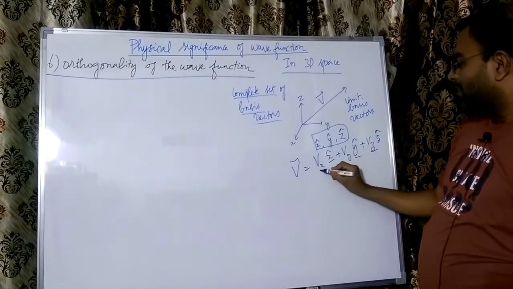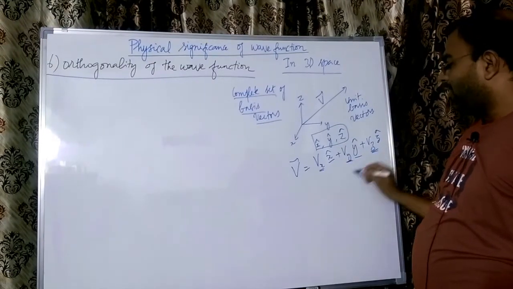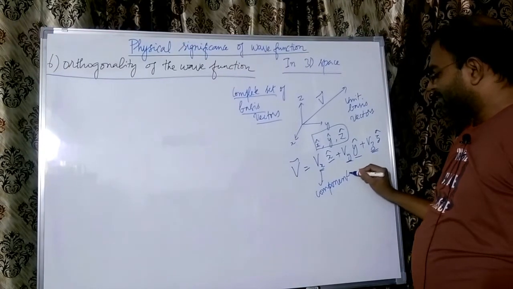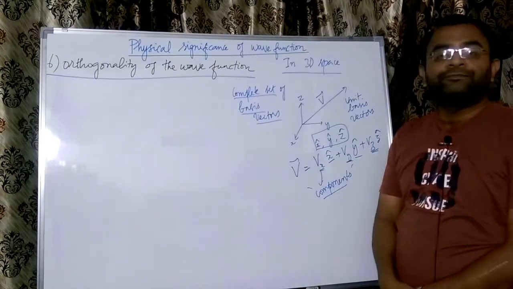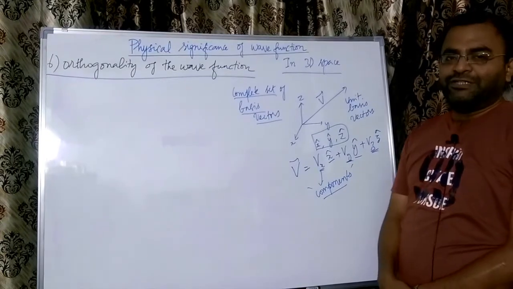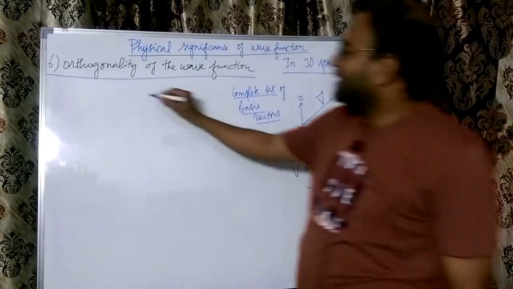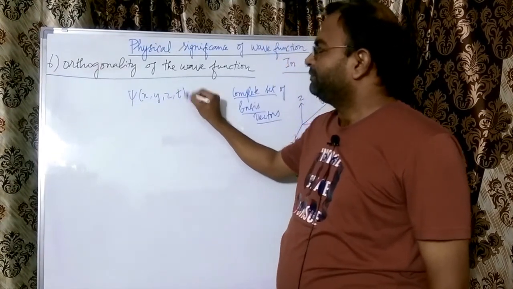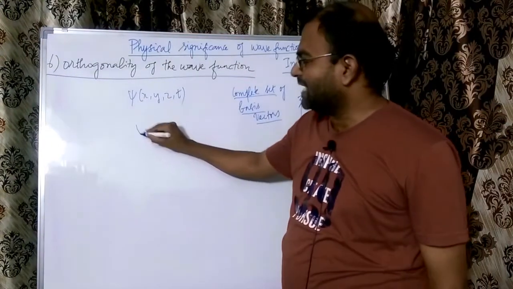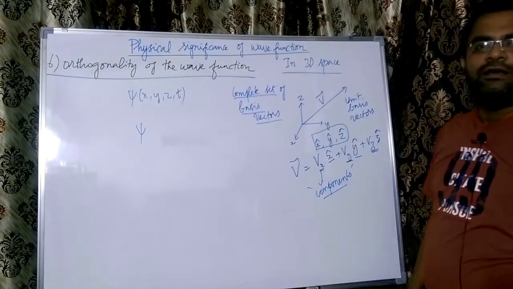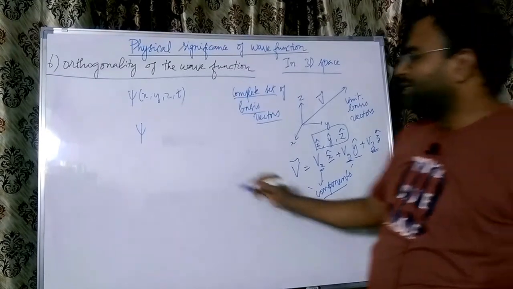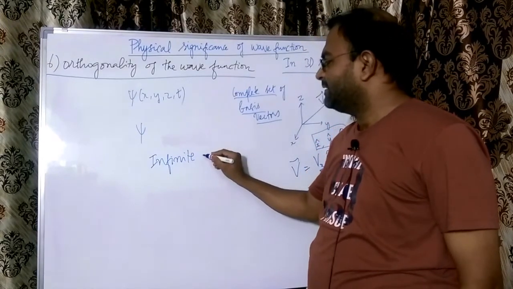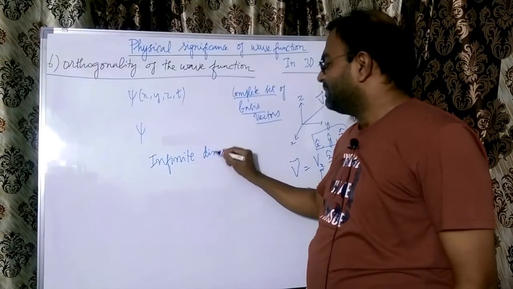So these Vx, Vy and Vz are called the components of the arbitrary vector that we decide to represent in space, the vector components. Right, this is the case in three dimensions. Whereas our wave function in quantum mechanics is a complex wave function. This wave function is actually represented in what is called infinite space, or space with infinite dimensions, infinite dimensional space.